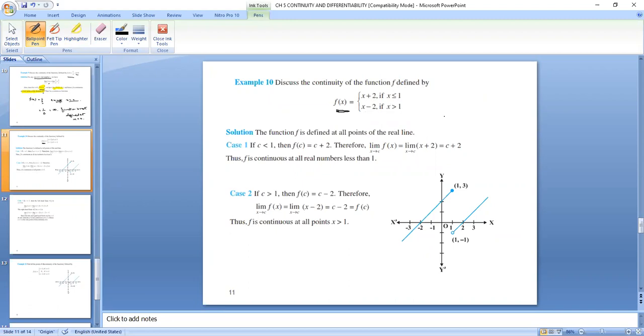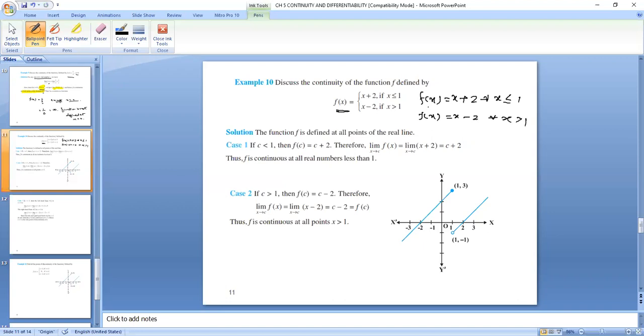The function f of x is given two values: f of x is equal to x plus 2 for all x less than or equal to 1, and f of x is equal to x minus 2 for all x greater than 1.